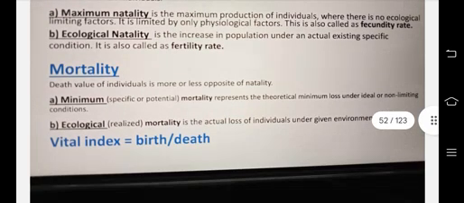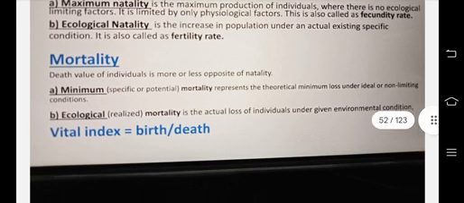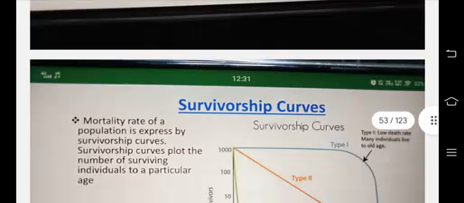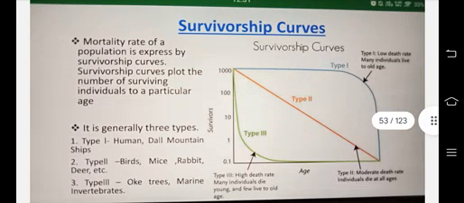Then mortality, the death rate of individuals, is more or less the opposite of natality. Minimum, specific or potential mortality represents the theoretical minimum loss under ideal or non-limiting conditions. Then ecological or realized mortality is the actual loss of individuals under given environmental conditions. Vital index is equal to birth by death. Then survivorship curves.